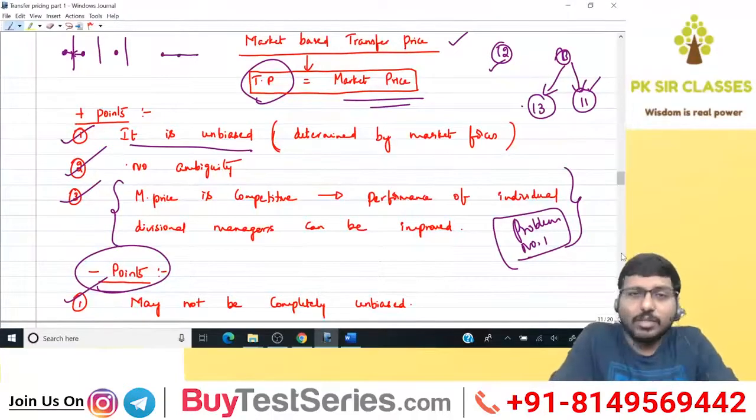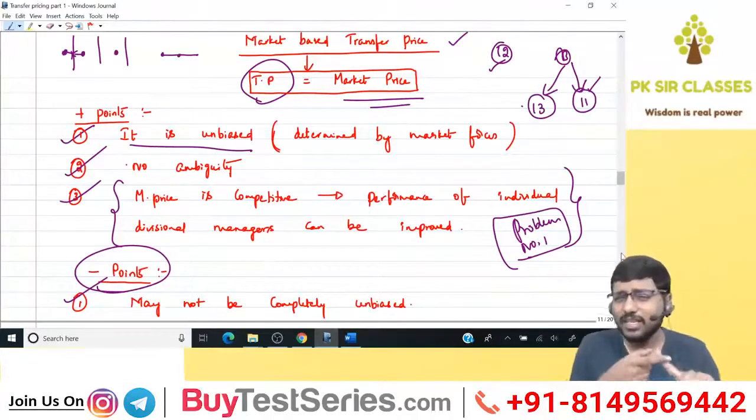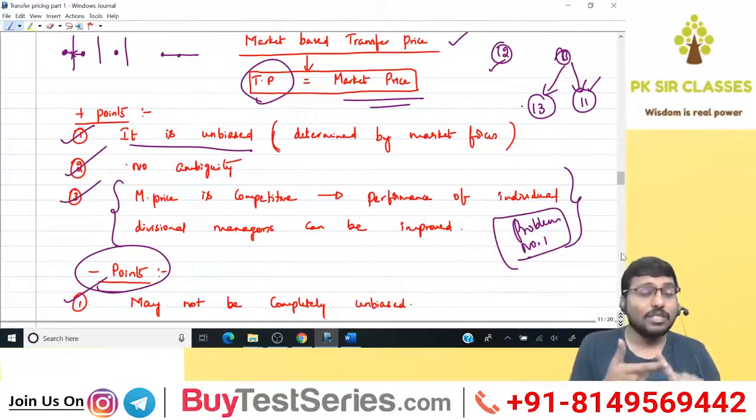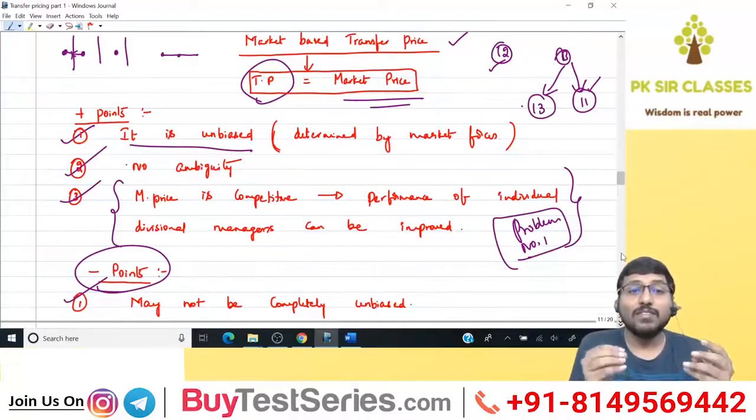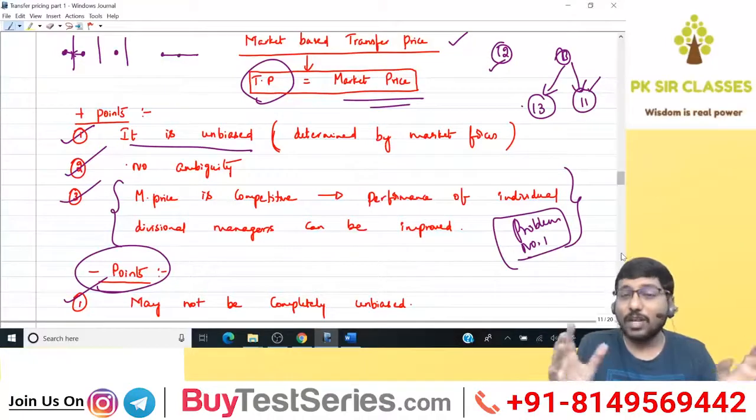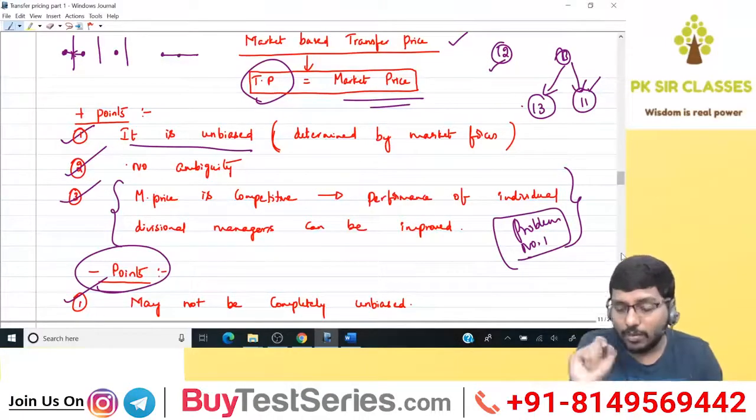The first transfer pricing method that we have seen is market price, and we have seen plus points and minus points. What are the plus points? First one, it is completely unbiased because it is determined by market forces. Second, there is no confusion, there is no ambiguity because market price is clearly visible. Third, market price will make your divisions competitive. That we have already seen in problem number 1.